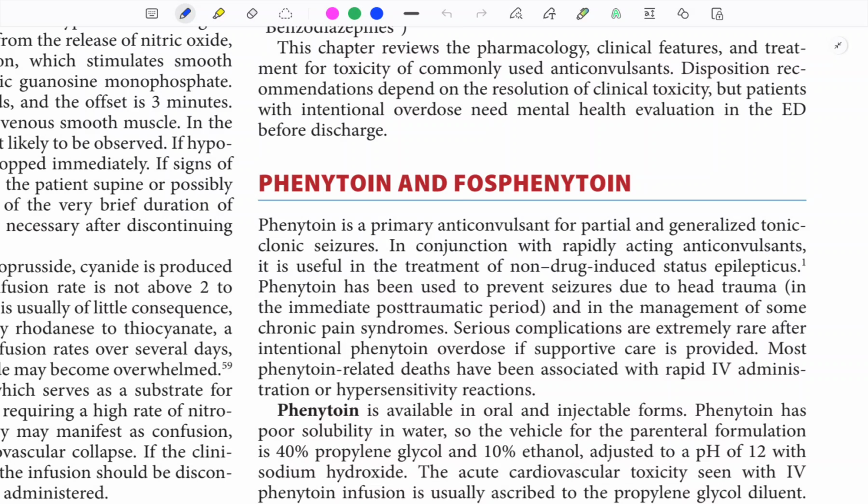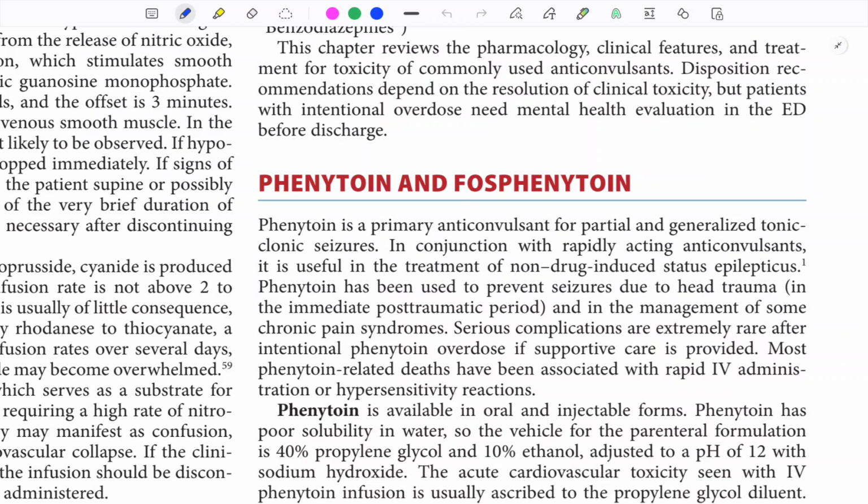Other limitations of parenteral phenytoin are that it is irritating and has a tendency to precipitate in IV solution. Fosphenytoin is a disodium phosphate ester of phenytoin, a prodrug that is converted to phenytoin by phosphatases in the body with a conversion half-life of 10 to 15 minutes. The advantage of parenteral fosphenytoin is that it is soluble in water. It is buffered to a pH of 8.8, is non-irritating and can be given via IM injection.